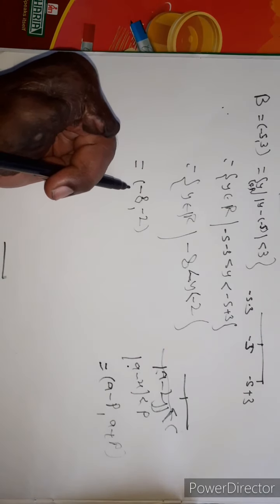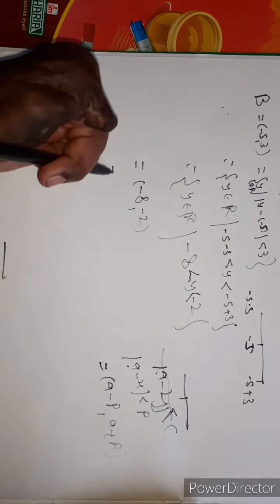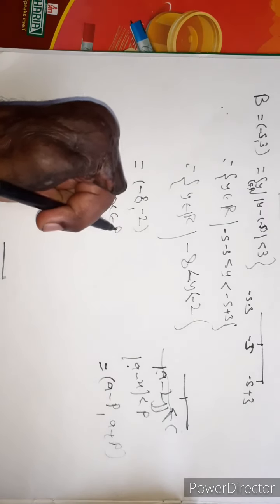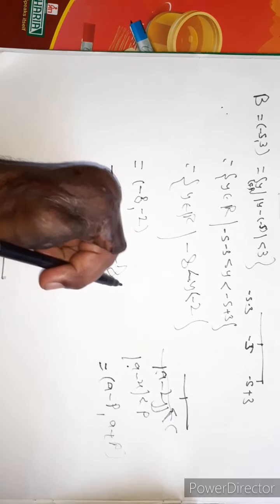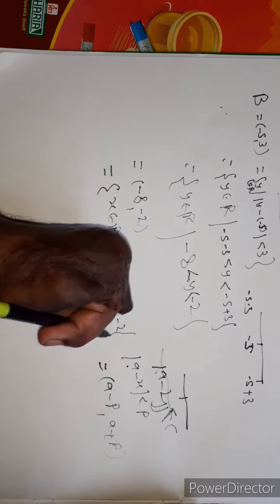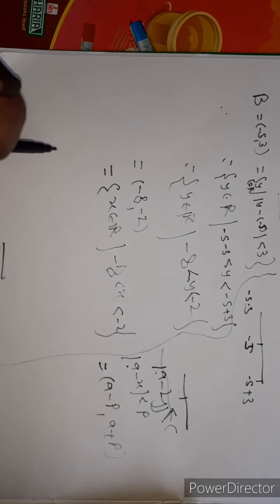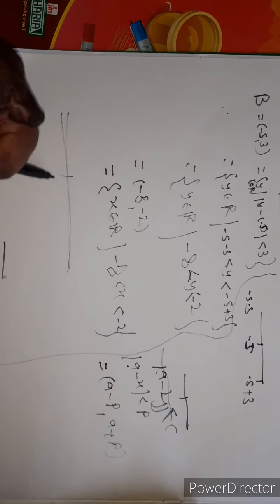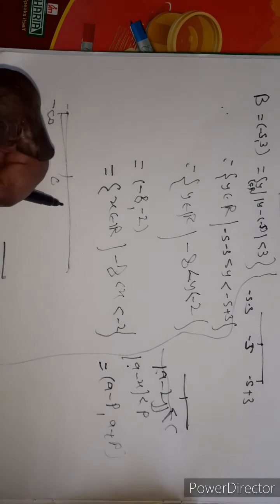Therefore, the ball centered at minus 5 and radius 3 is equal to the open interval minus 8 comma minus 2. It is the set of x belonging to R such that minus 8 is less than x, x is less than minus 2, and this set on the number line is represented as follows, here minus 8 and minus 2.